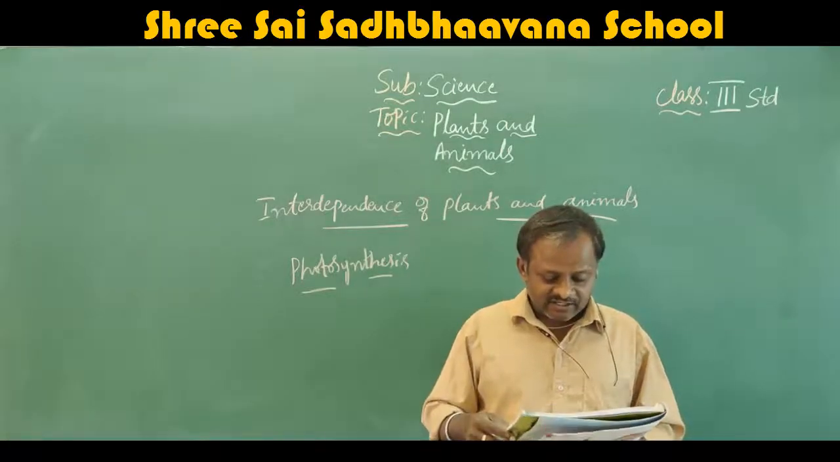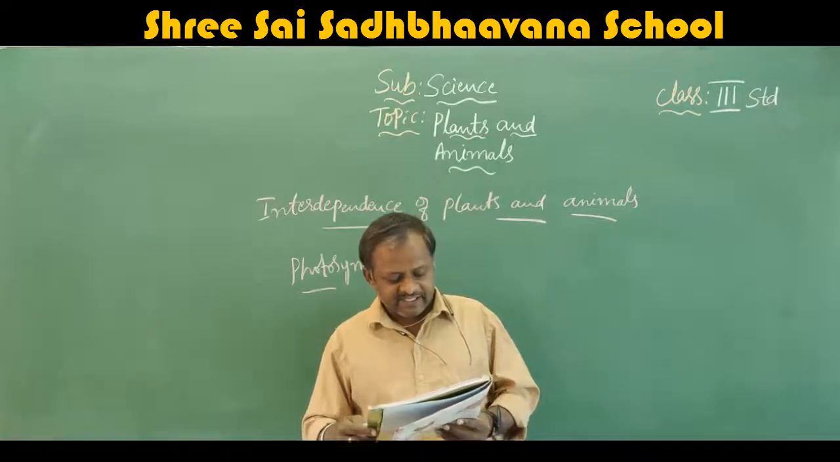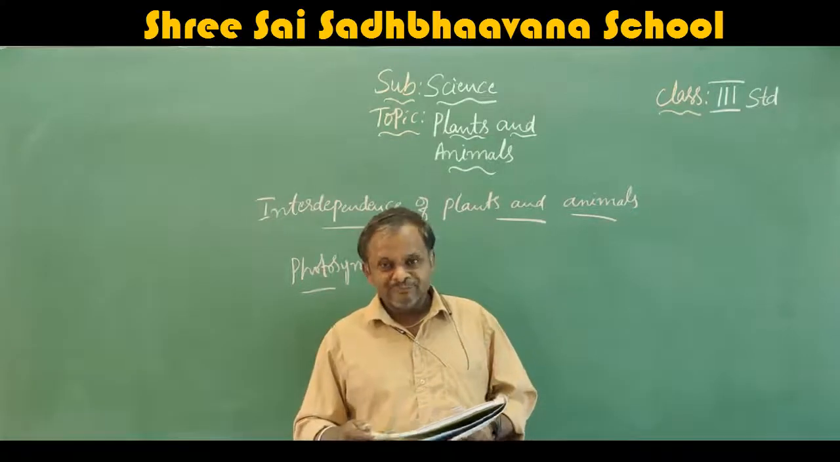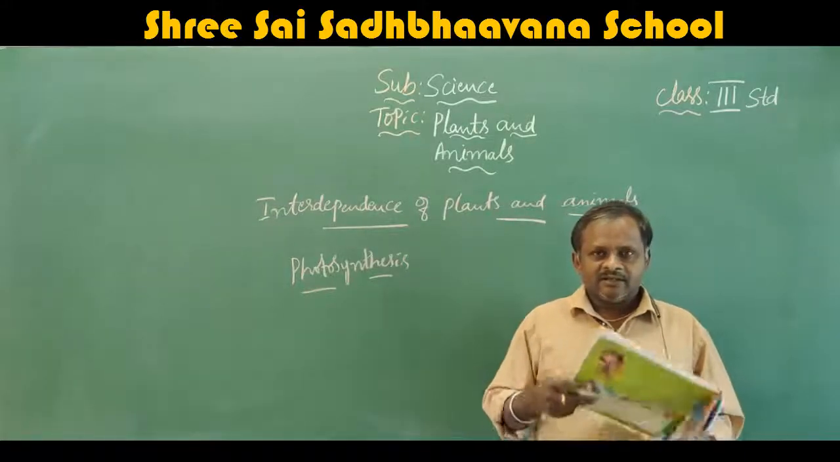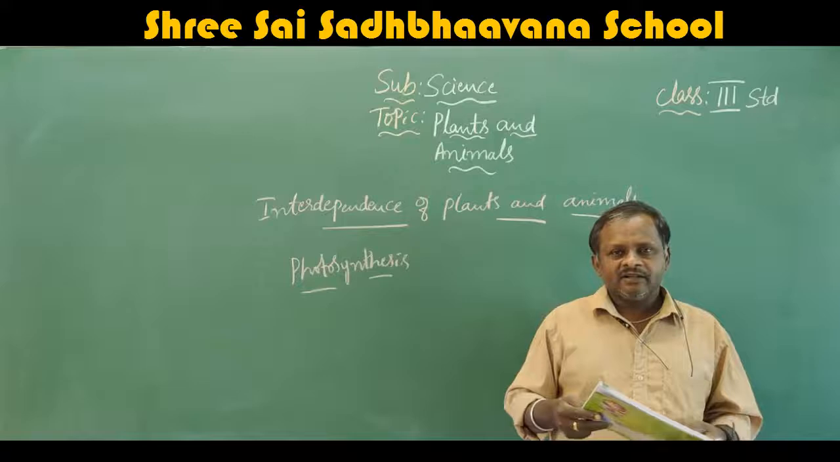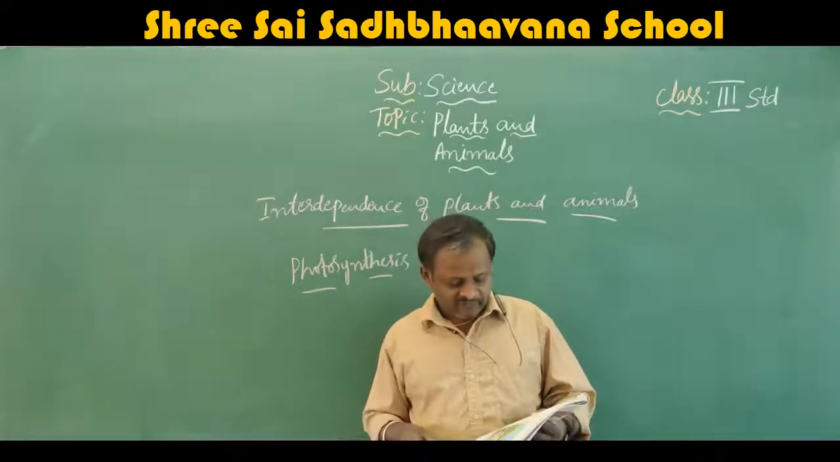Some plants which are not green cannot make their own food. They depend on dead and decaying matter for their food. That is algae and fungi, they are all called non-green plants. So they depend on other decaying animals or plants for their food.